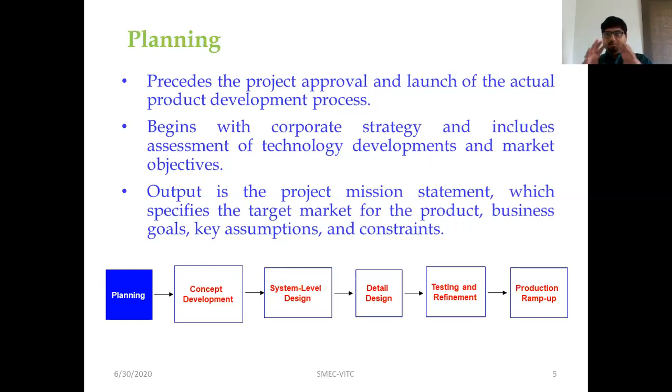The way it could be formulated as a mission statement is having the target market for the product, business goals, key assumptions, and the constraints. So this is the work which could be carried out by the planning phase.